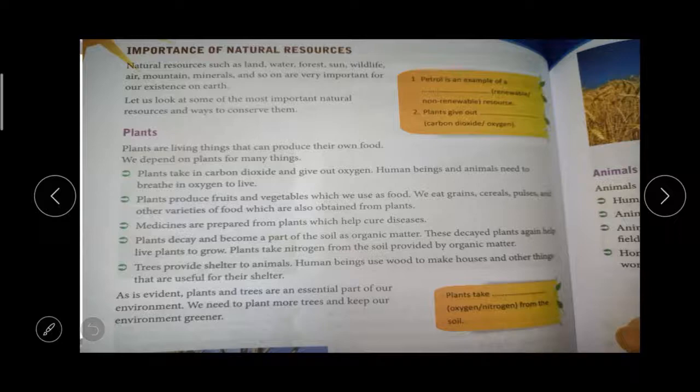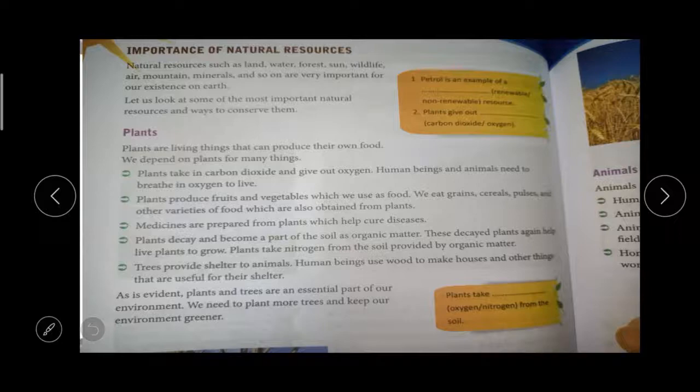You should take care of the tree until it grows up. At a certain age it will grow on its own. On your birthday you give chocolates and sweets to your friends and relatives, right? At that time you can plant a tree, in your home or in a place where there is no plant.